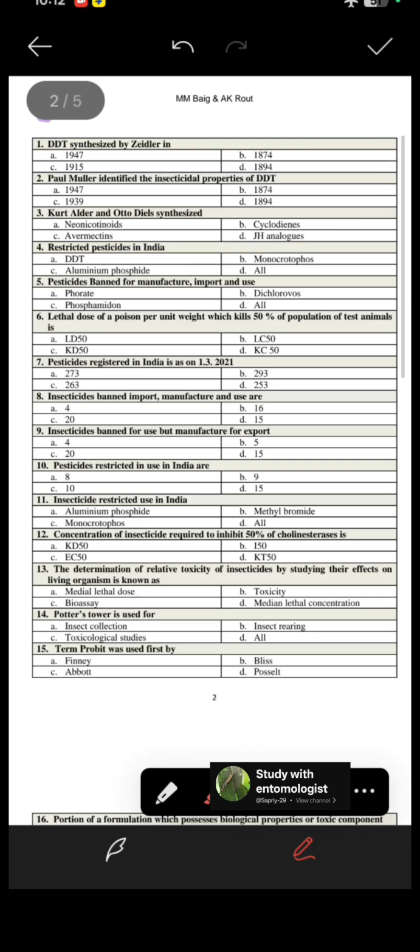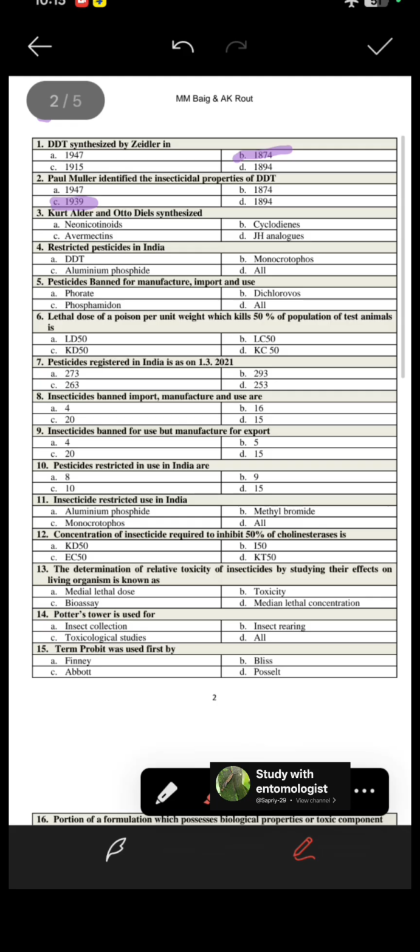So today we are going to discuss an important topic for ASRB NET, that is toxicology. In this series, the first question is: DDT was synthesized by Zeidler in the year 1874. Likewise, the second question is: Paul Muller identified the insecticidal properties of DDT in 1939. That's why he got the Nobel Prize also.